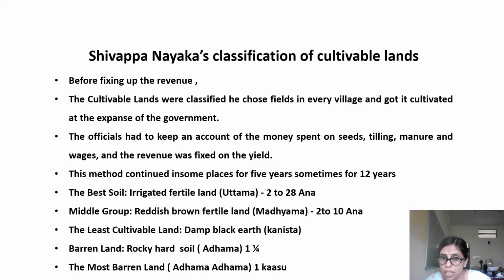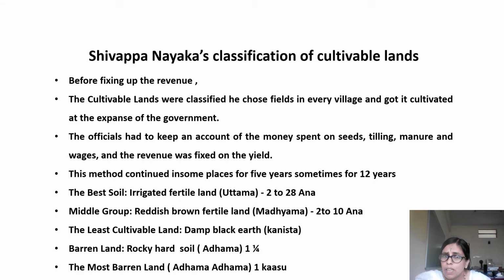The best soil, irrigated fertile land, was called Uttama. Irrigated fertile land means naturally fertile land, where we get perennial rivers or water from a river source. For this land, a tax of 2 to 28 anna was fixed. Then the middle group, known as reddish brown fertile land, Madhyama, had 2 to 10 hana fixed.